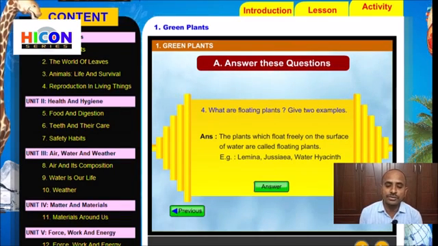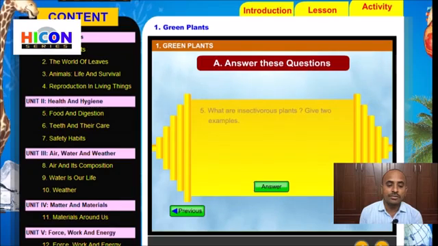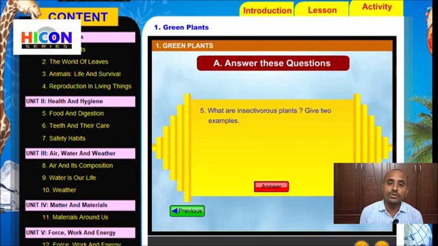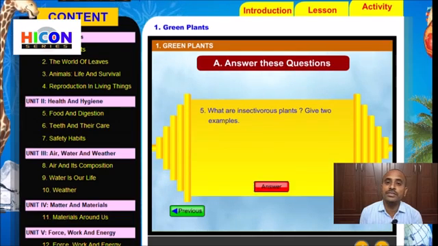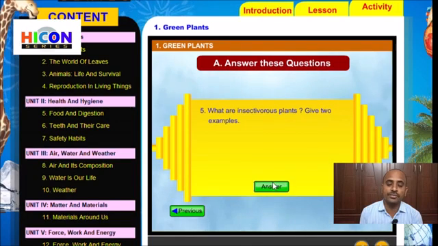So go to the next question. Children, read the fifth question. What are insectivorous plants? Give two examples. Once again, the question is, what are insectivorous plants? Give two examples. Already we have discussed that terrestrial plants, aquatic plants and insectivorous plants are the three types of plants. So what are insectivorous plants?